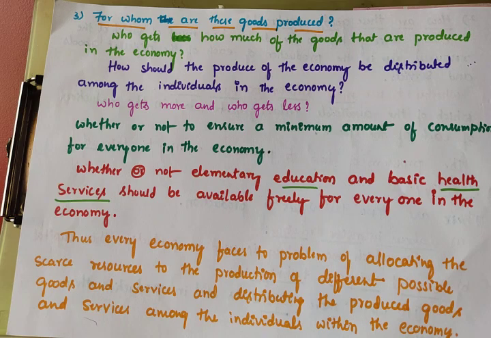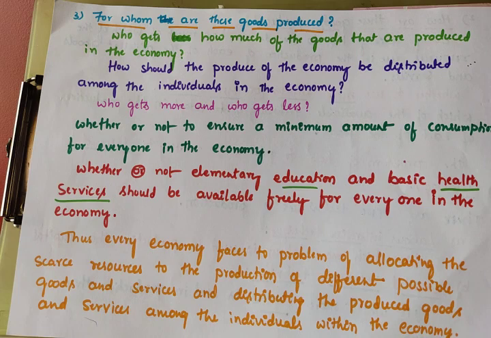That's why the government distributes goods and services through PDS. PDS means public distribution system, otherwise what we are calling ration, right? Like a ration system, which you people call fair price shops.